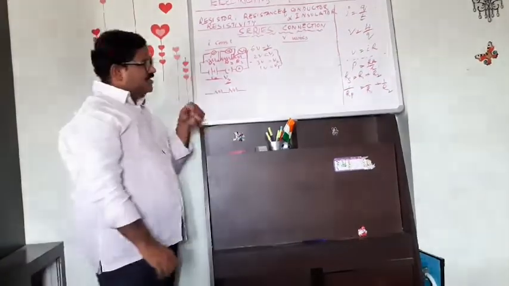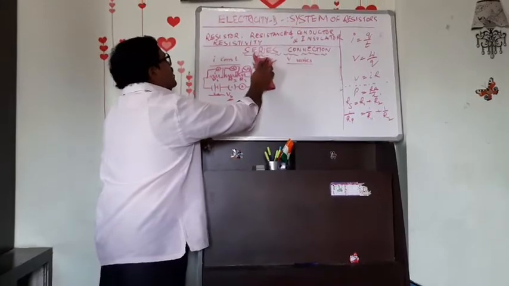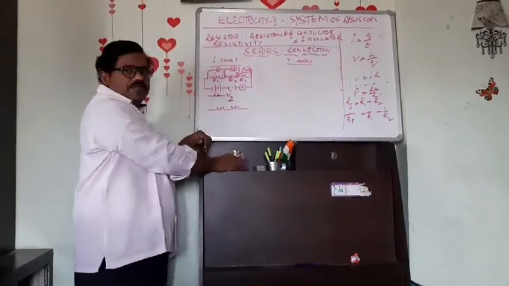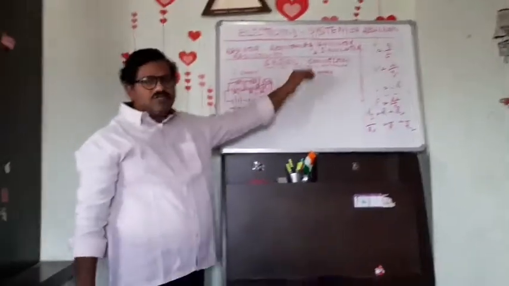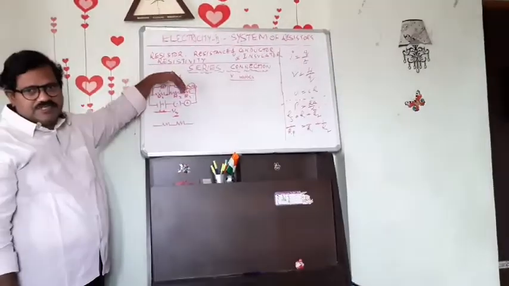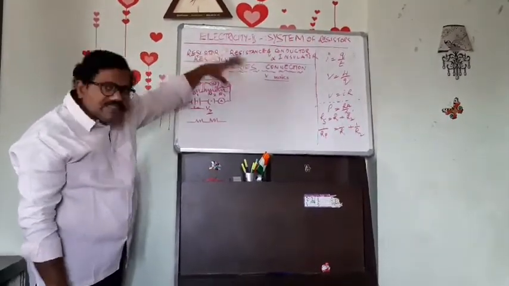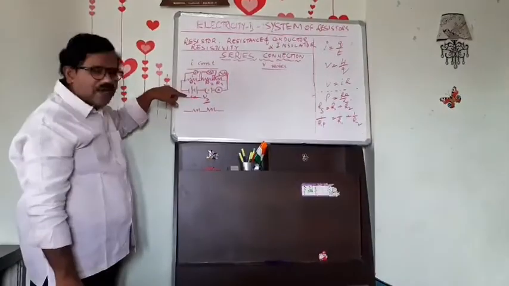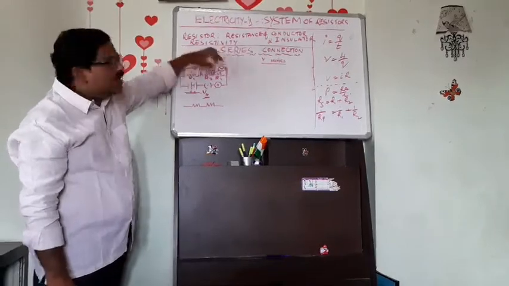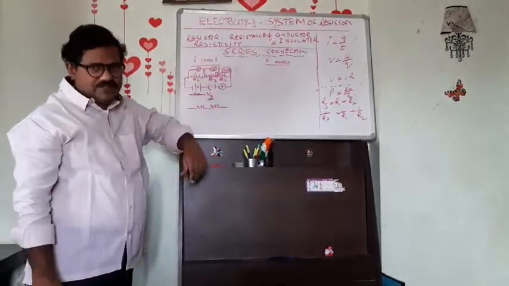The next observation we made: first we used the ammeter at different positions. In the second, to know how voltage changes across each resistor, we found that the applied voltage is equal to the sum of the potential differences across each of the resistors.